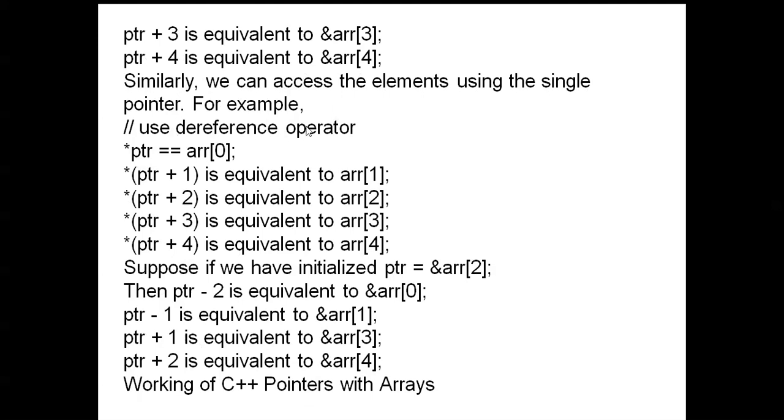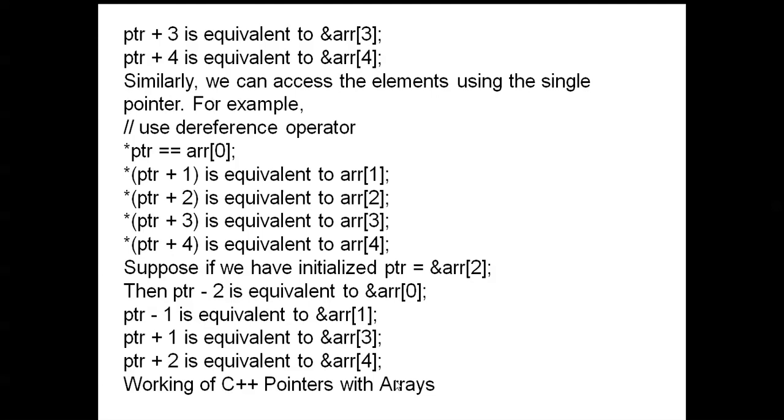Similarly, we can access the elements using the single pointer. For example, using the dereference operator, *ptr is equal to arr[0], *(ptr + 1) is equivalent to arr[1], *(ptr + 2) is equivalent to arr[2], *(ptr + 3) is equivalent to arr[3] and *(ptr + 4) is equivalent to arr[4]. Suppose we have initialized the pointer ptr = &arr[2], then ptr - 2 is equivalent to &arr[0], ptr - 1 is equivalent to &arr[1], ptr + 1 is equivalent to &arr[3] and ptr + 2 is equivalent to &arr[4].